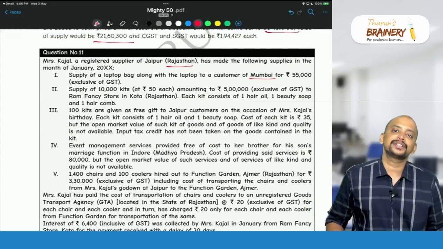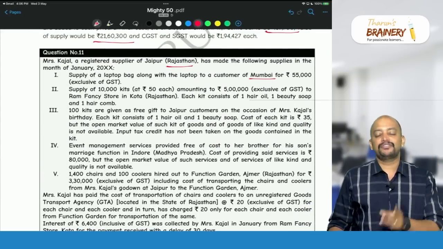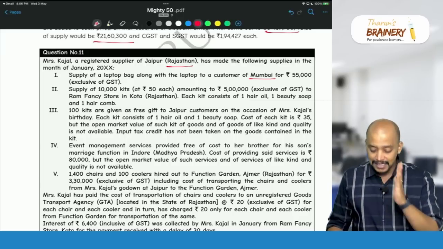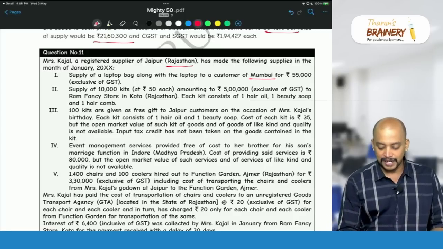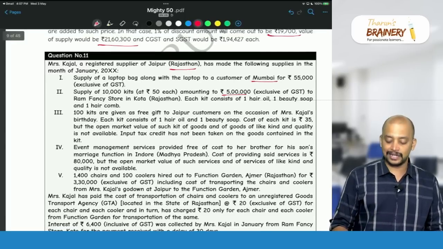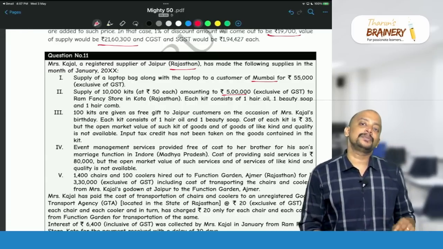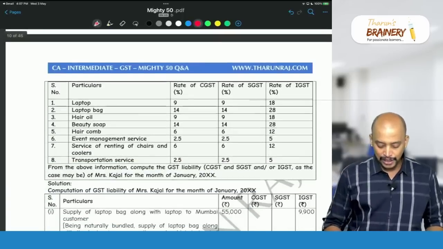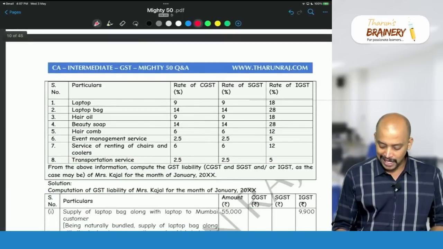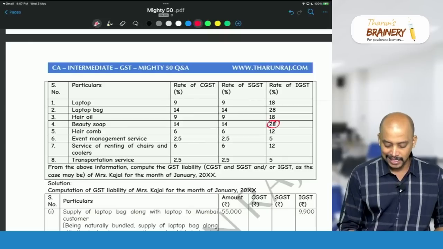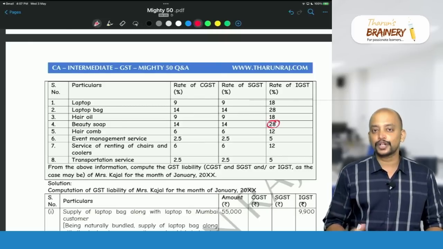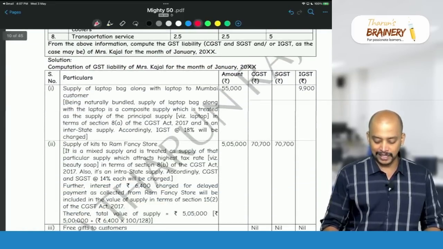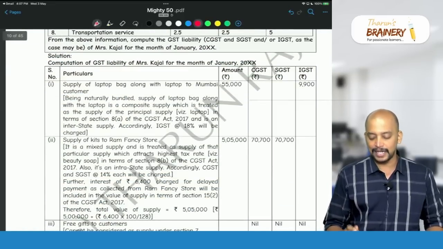When it is not a composite supply, we need to check whether it is a mixed supply. For mixed supply, there is only one condition: it should not be a composite supply and there should be a single price. Is there a single price? Yes, there is a single price of 5 lakh rupees, that is, 50 rupees each. So it will become a mixed supply. In case of mixed supply, we need to take the highest rate. Between hair oil, beauty soap and hair comb, what is the highest rate? 28% is the highest rate. So 28% means 14% and 14%. So 5 lakhs into 14% and 5 lakhs into 14%, CGST and SGST liability will be taken.